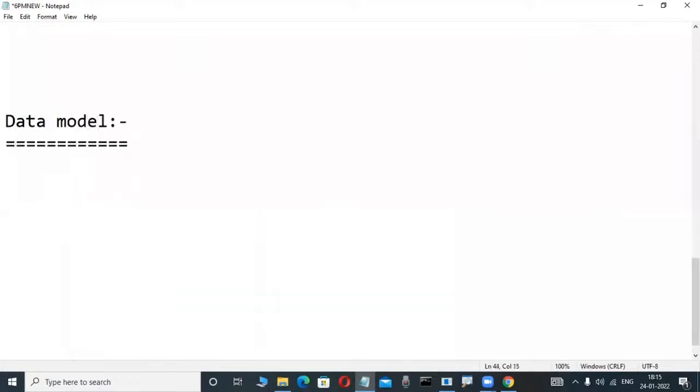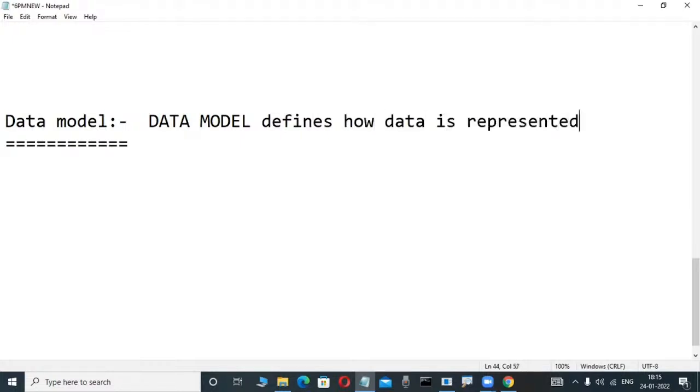Data model represents how data is represented. Data model defines how data is represented at the logical structure of the database. Observe here, the logical structure of the database. How easy a definition.